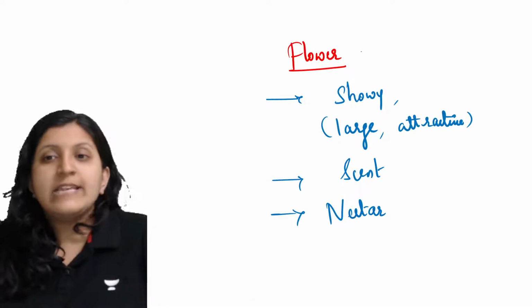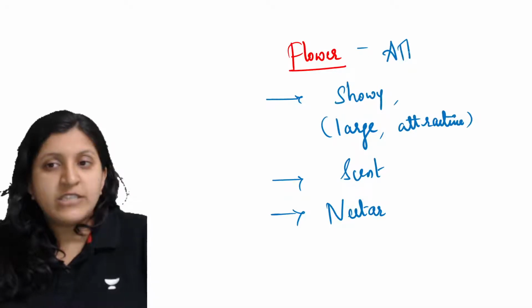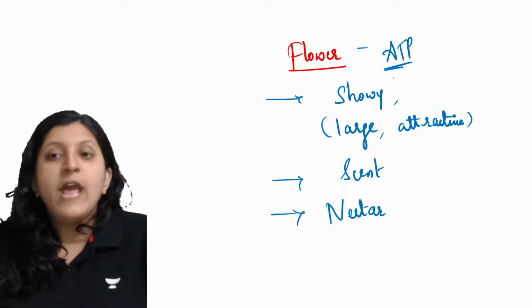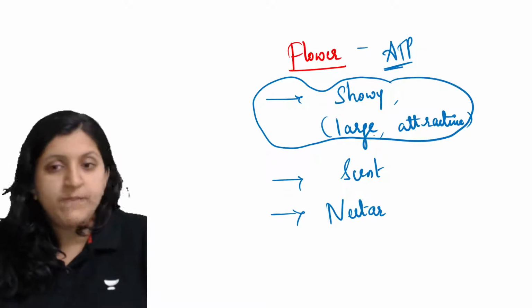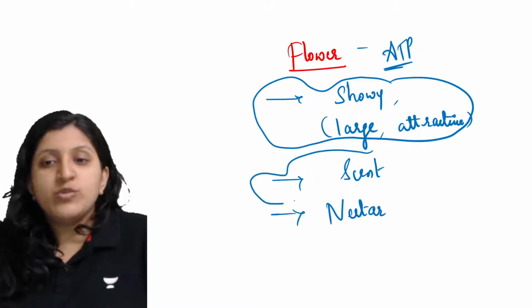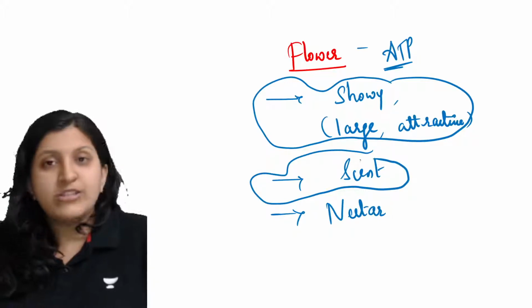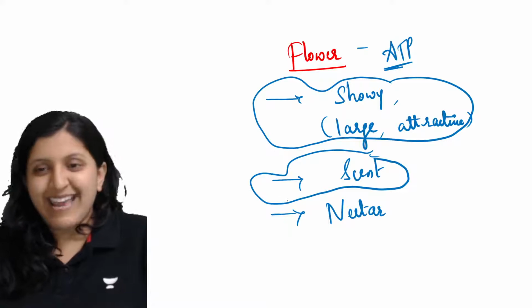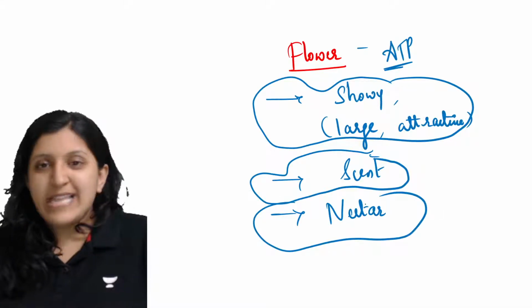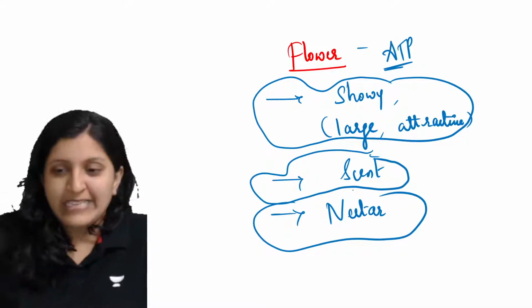With all this, a lot of ATP is spent by the plant to make the flower large and attractive or showy, or to produce the scent, a good smell. If that is there, usually the insects get attracted. Nectar is also like a food, so again insects get attracted.